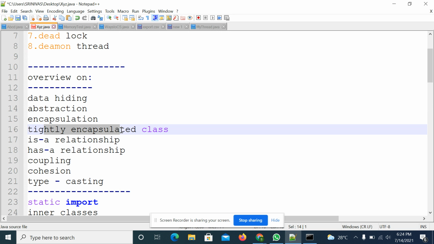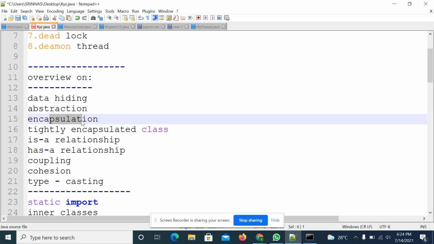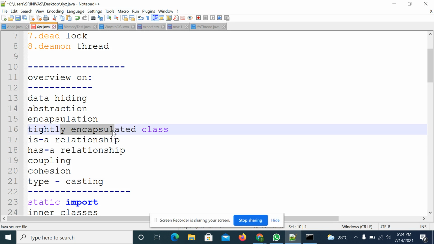Then what is the meaning of a tightly encapsulated class? What is the meaning of encapsulation, and how do you encapsulate? What is the meaning of tightly encapsulated classes? Then what is coupling? What is cohesion?